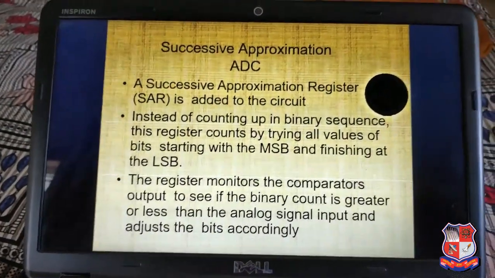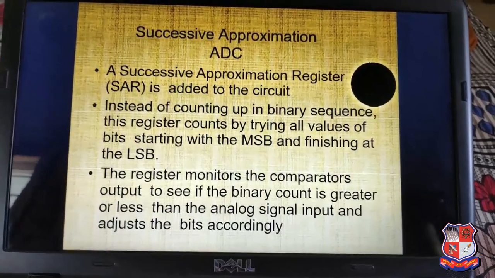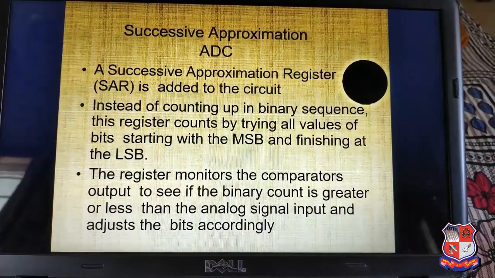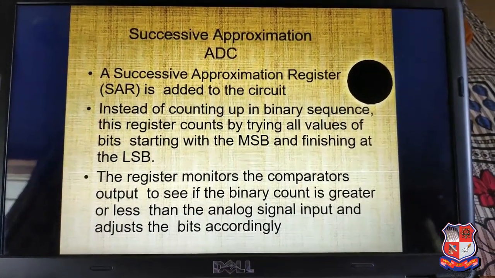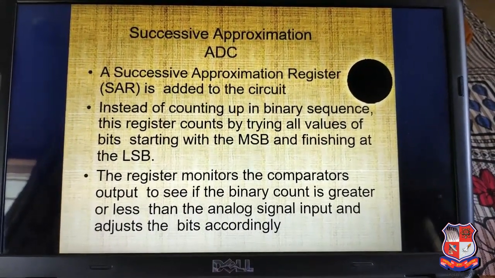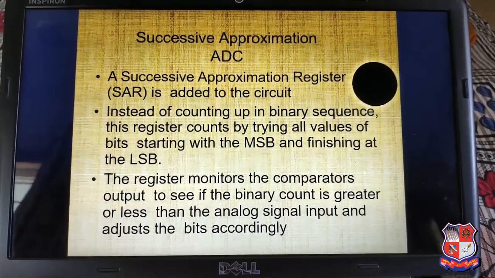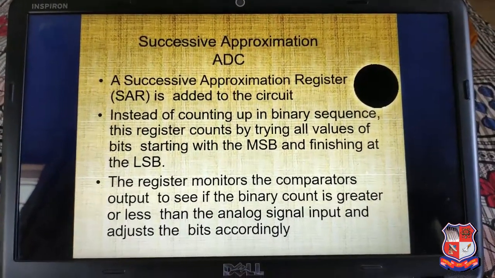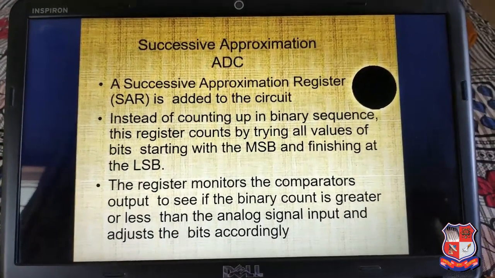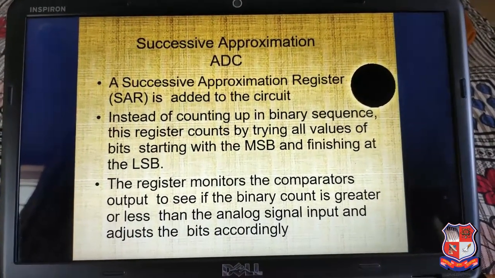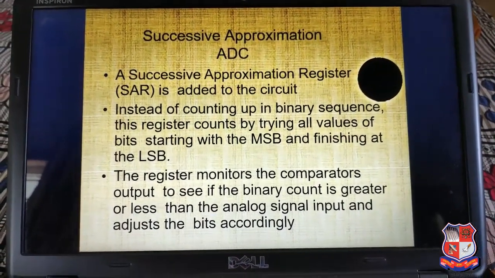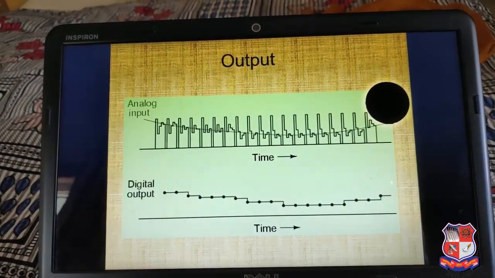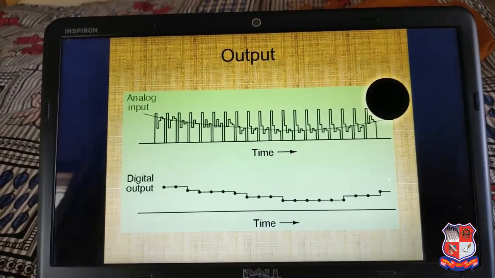Successive approximation ADC has a successive approximation register added to the circuit. Instead of counting up through the binary sequence, this register counts by trying all the bit values, starting with the MSB and finishing with the LSB. The register monitors the comparator's output to see if the binary count is greater than or less than the analog input signal and adjusts the bits accordingly. This is the successive approximation ADC circuit and this is the output of analog to digital.